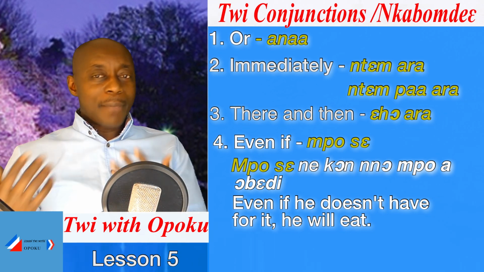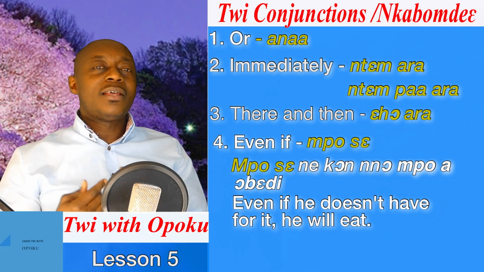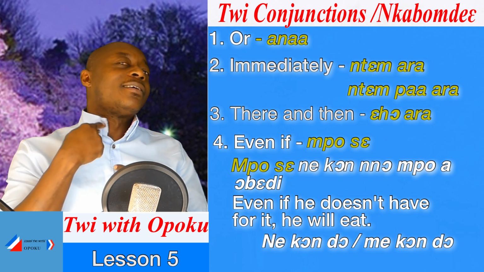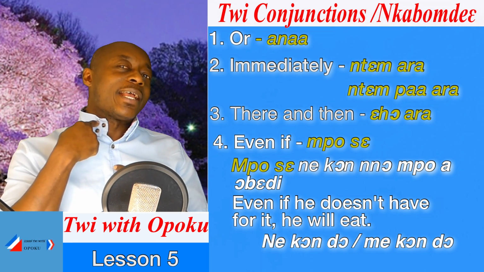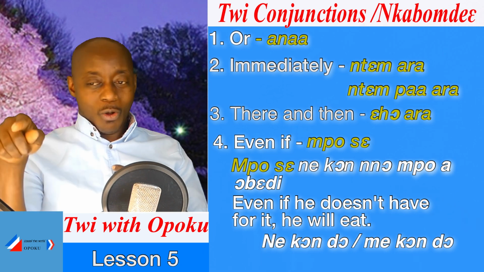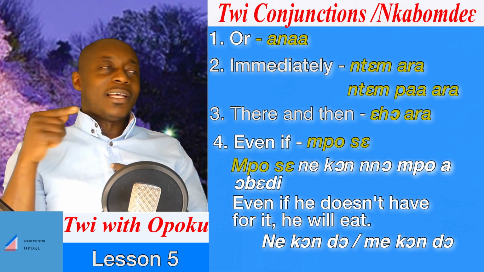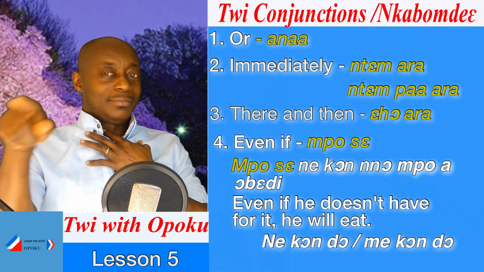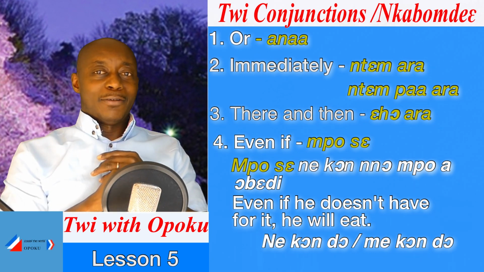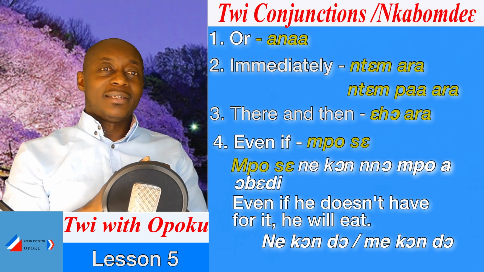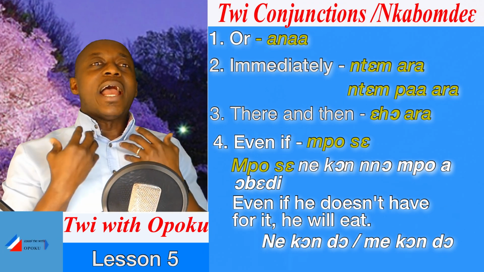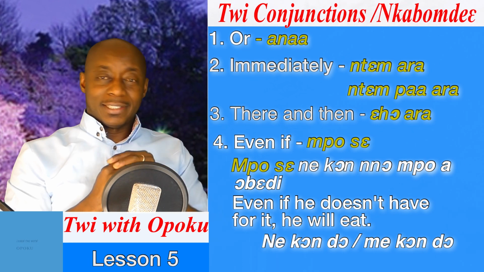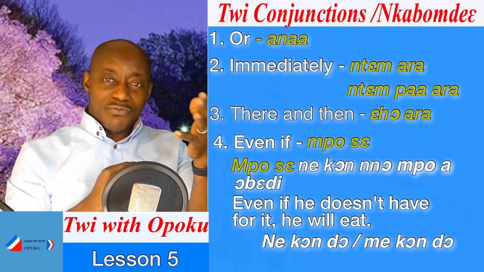When you have appetite for something, we say mekong do. This is my neck. Kong means what? Neck. Mekong do adekodieno. It's like literally you are saying my neck loves that. But the actual meaning is what? I have appetite for something. I long for it. I'm yearning for it.